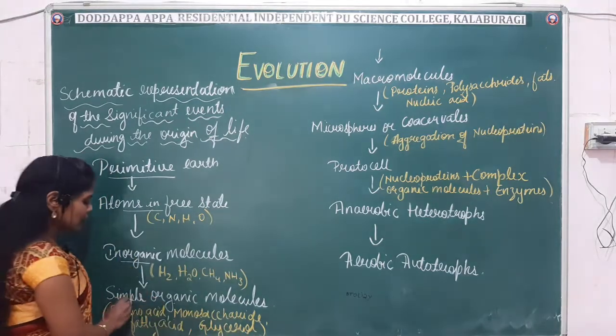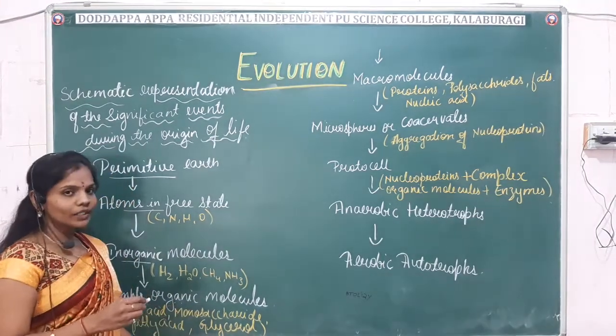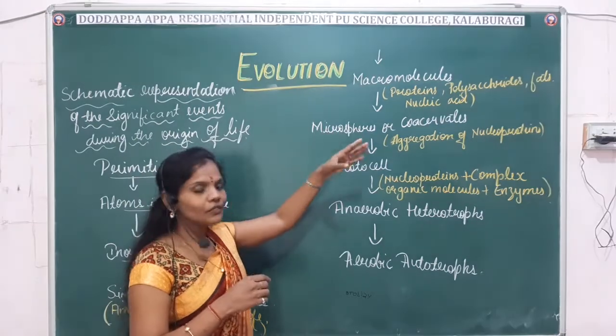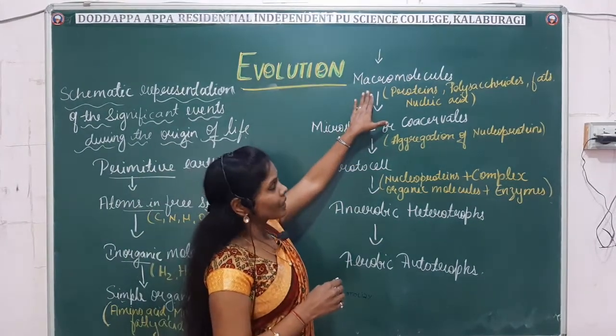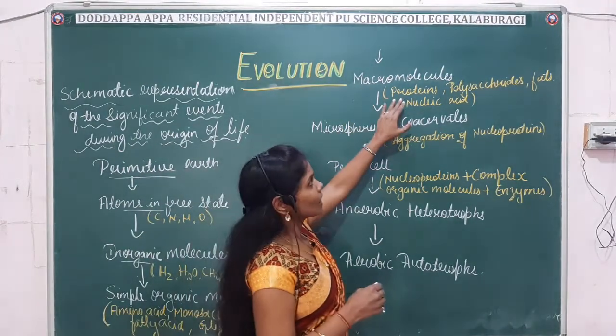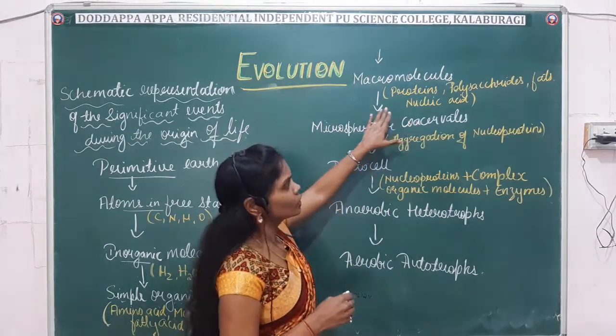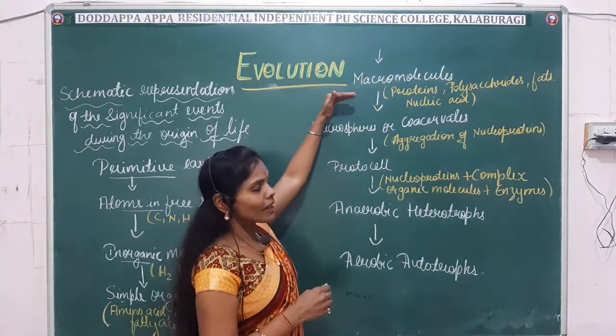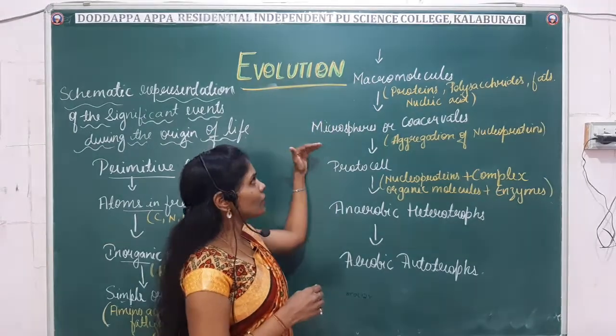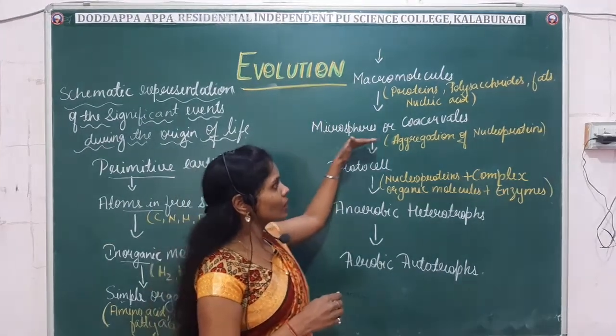Right. Then from the simple organic molecules, it was transferred to the macromolecules, which are proteins, polysaccharides, fats and nucleic acids, right? From the macromolecules, it led to the microspheres or the coacervates.